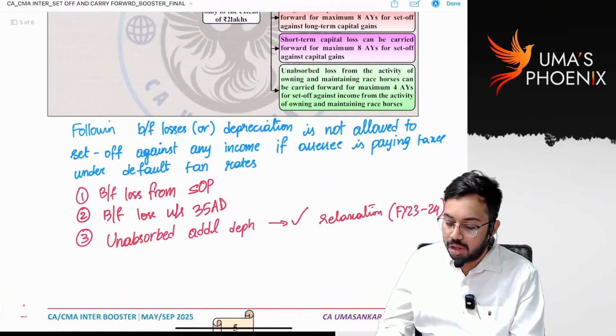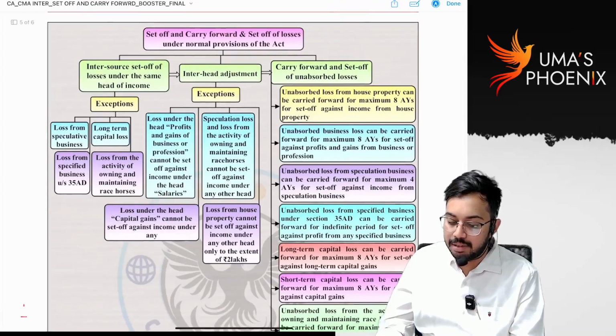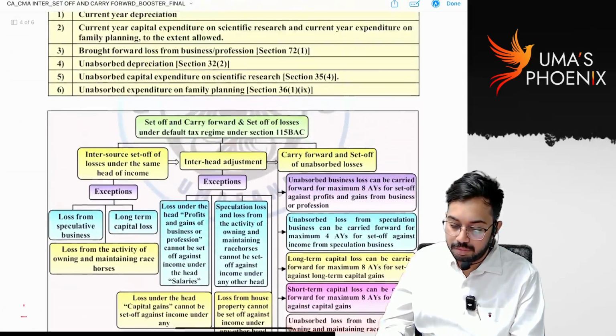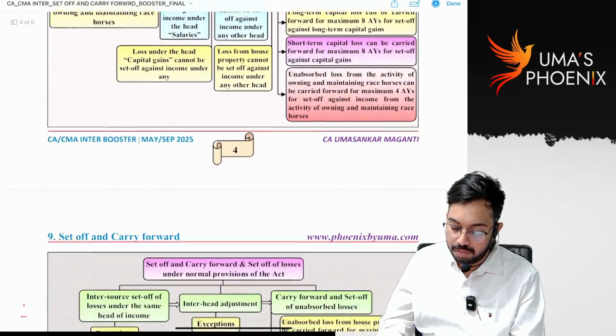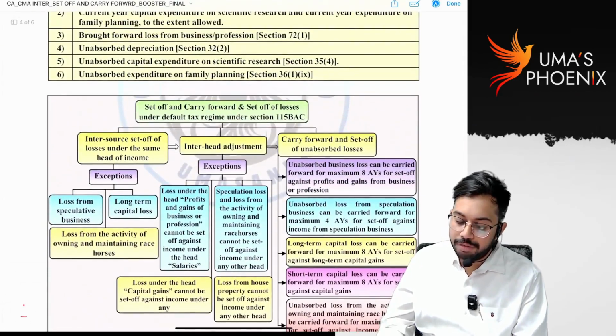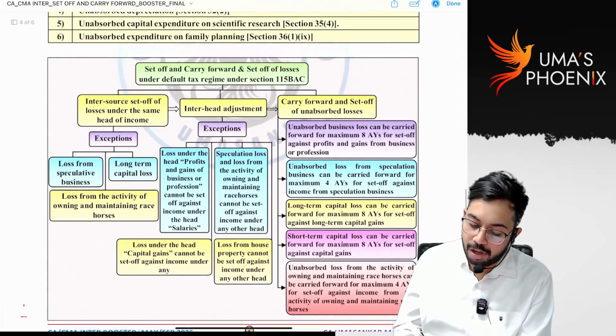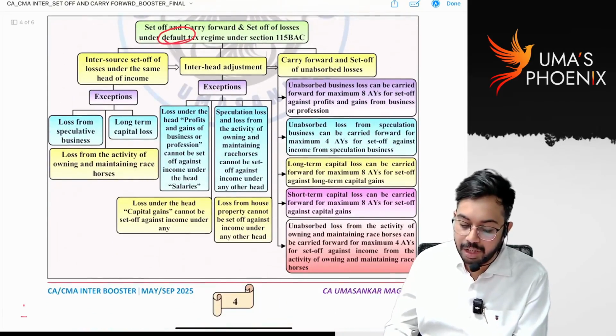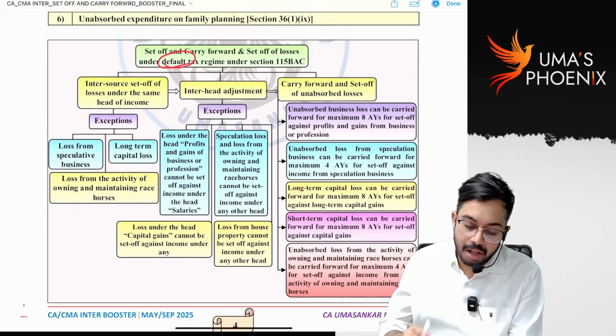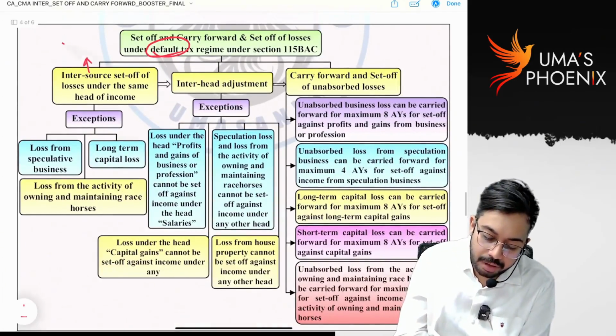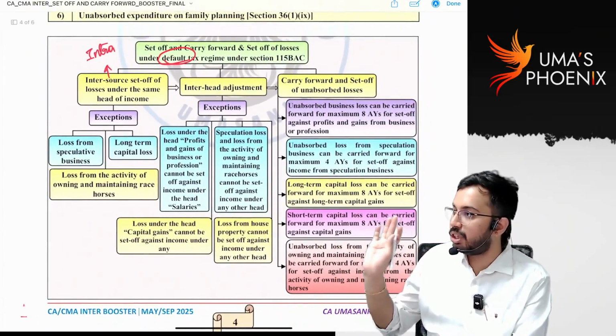Now, let us see these charts. Set off and carry forward of losses under the default tax regime. Under the default tax regime, is intra-head set off allowed? Yes, intra-head set off is allowed, but there are some restrictions.